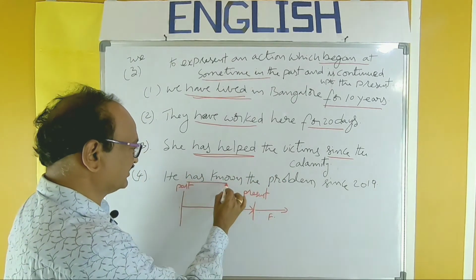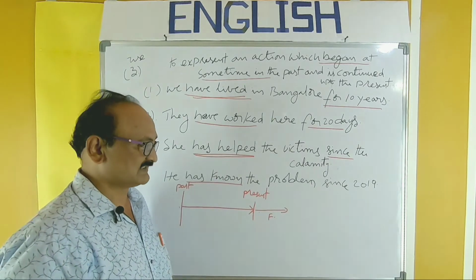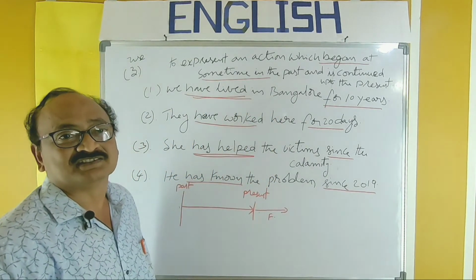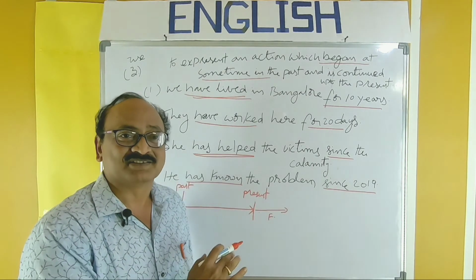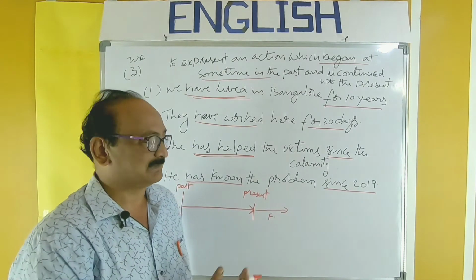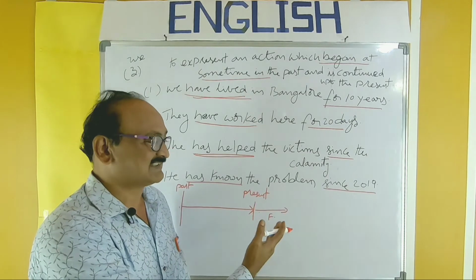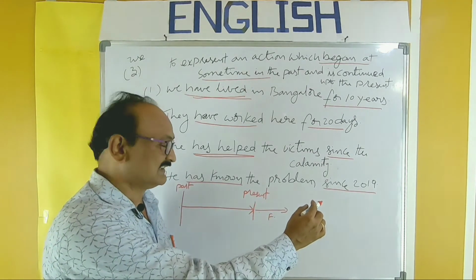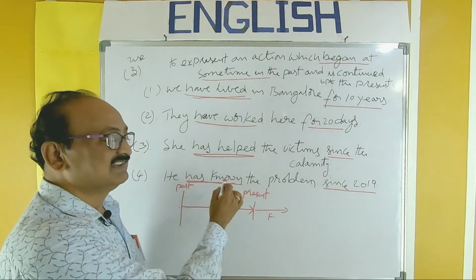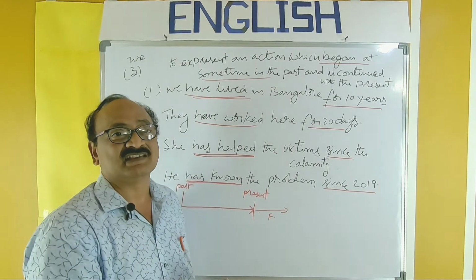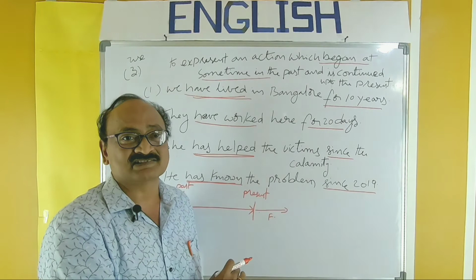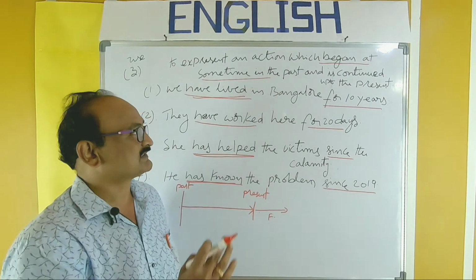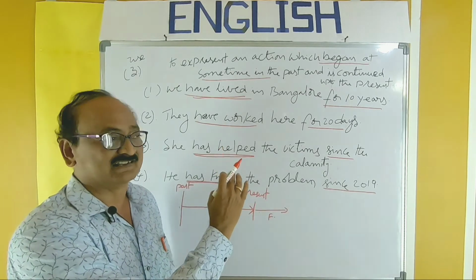He has known the problem since 2019. So for the past 1 year, you can say, take like that. So you can mention time in days, months, years, something like that. Since 2019, has known that problem. So in this way, action began at some time in the past and is continued up to this moment. These sort of activities can be expressed in present perfect like this.